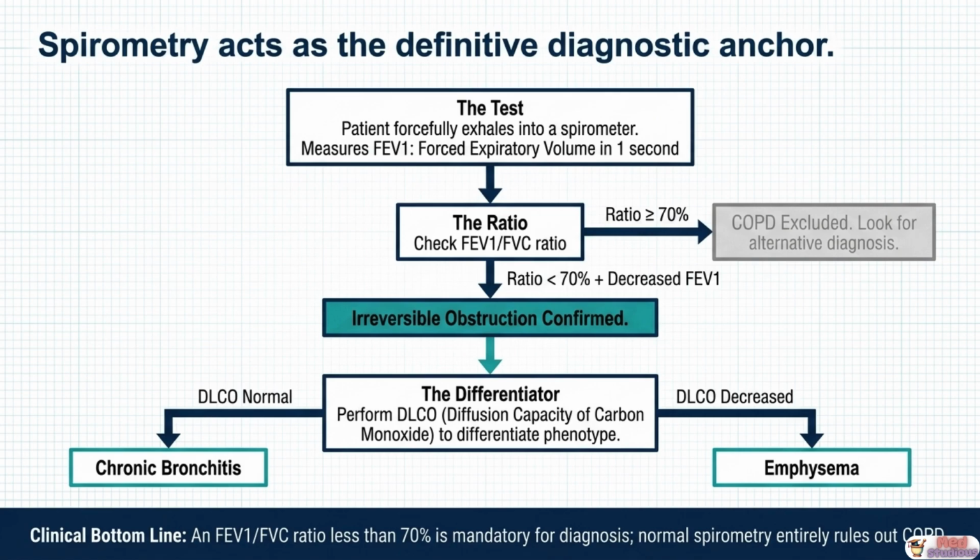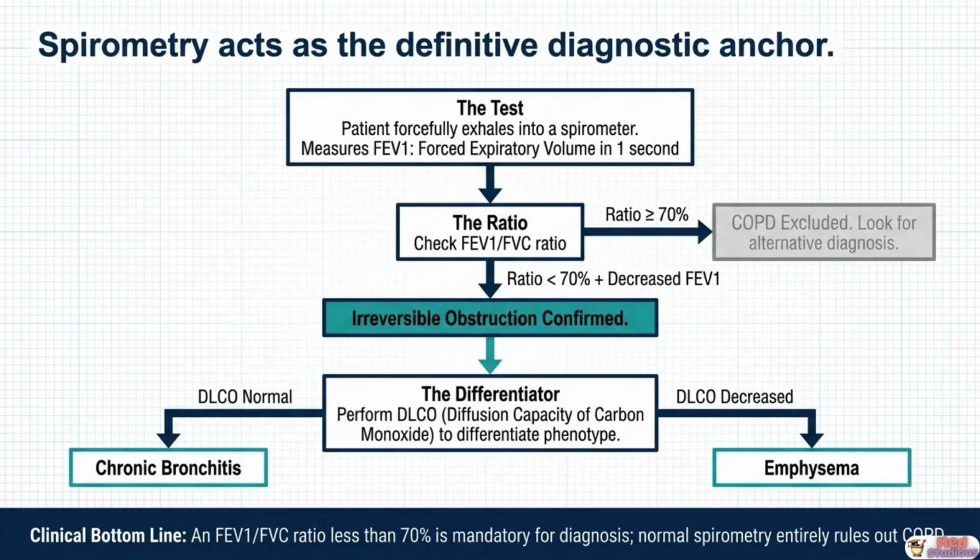Per GOLD guidelines, a post-bronchodilator FEV1 to FVC ratio of less than 70% is the mandatory diagnostic threshold for COPD, and it confirms irreversible airflow obstruction. If the ratio is at or above 70%, COPD is excluded. Look for an alternative diagnosis.